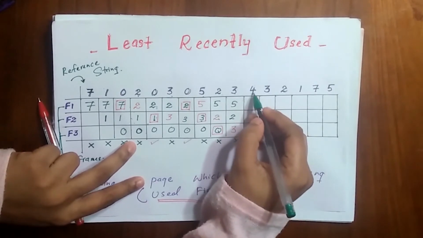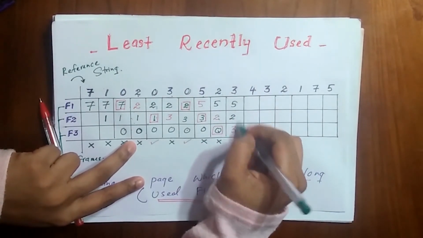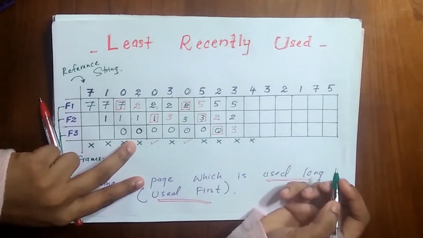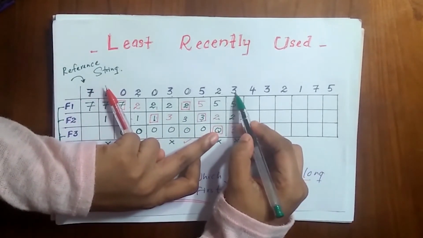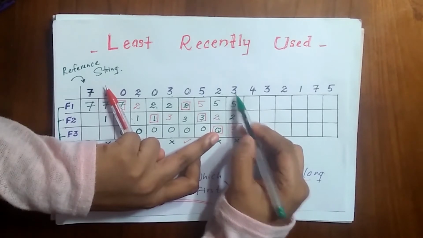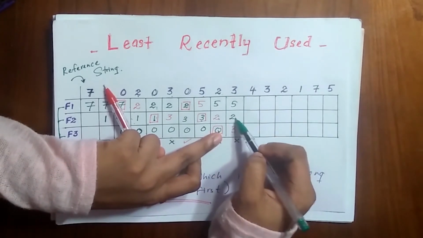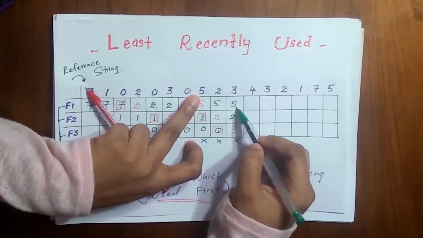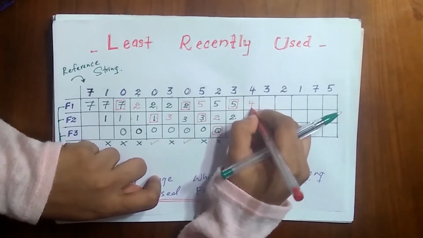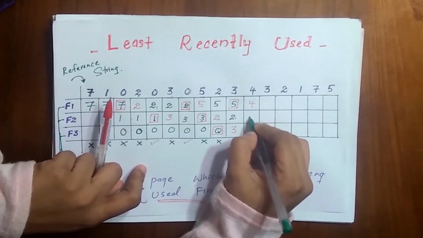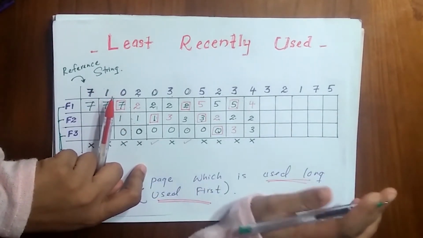Then we are going to 4. There is no 4 here, so it's a page fault. And let's see what can we replace. 3, it is the most recently used page, and then 2 is there, 5 is the least recently used. So we are going to replace 5 with this 4, and 2 and 3 remain the same.